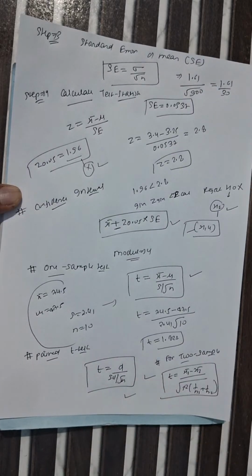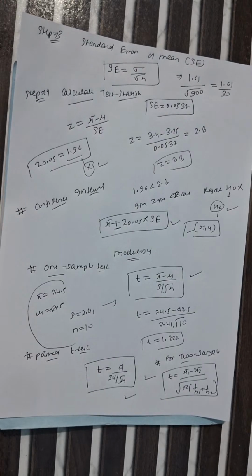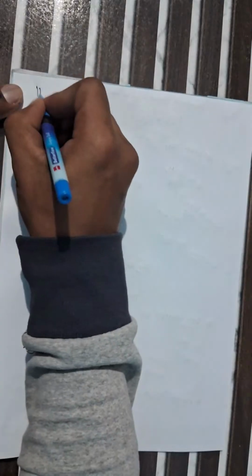Now move to another important formula from module 4, which is the chi-square test, or we can say goodness of fit.